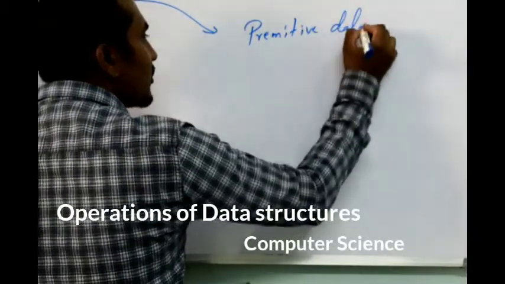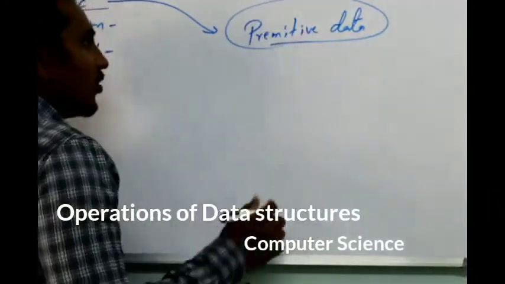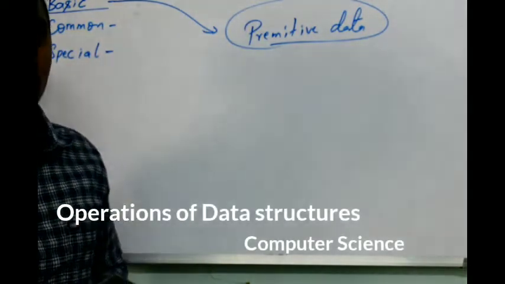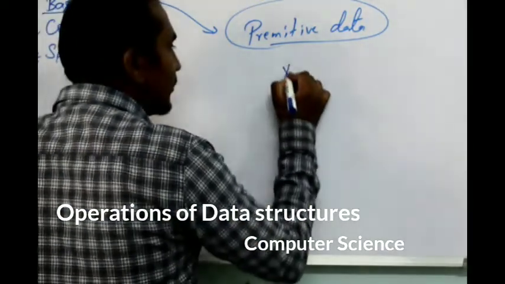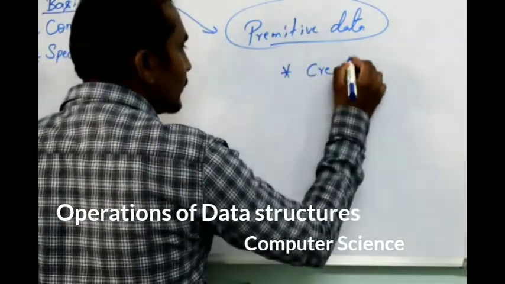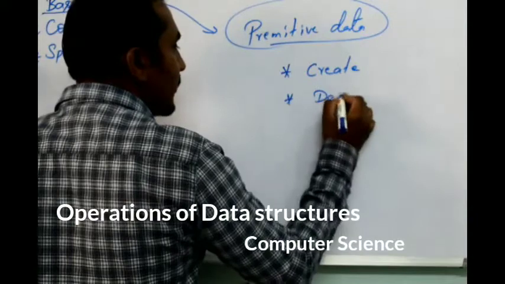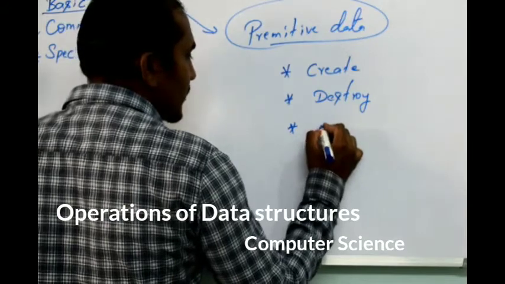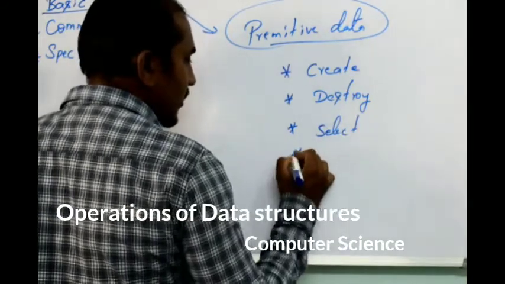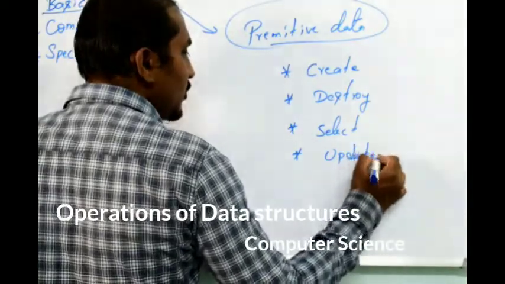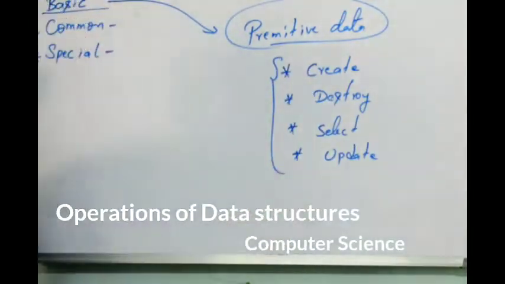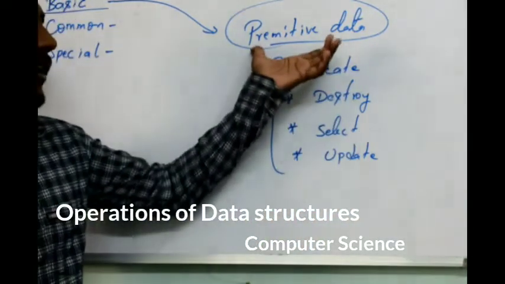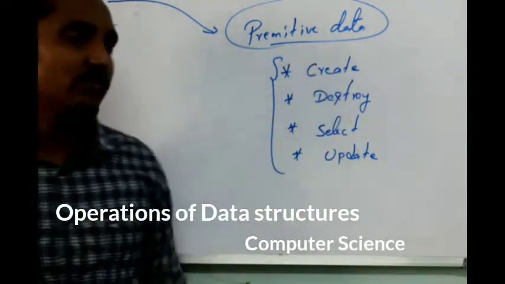Whatever operation you perform on primitive data structures or primitive data values, we consider as basic data structure operations, which are divided into four types: create, destroy, select as well as update. These are the four basic operations on data structure. They work on primitive data. What is the first function? Create.